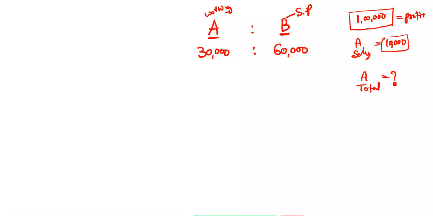So the given question: A and B started a business. A investing 30,000, B investing 60,000. B is a sleeping partner. At the end of the year, they get a total profit of 1 lakh rupees. A is a working partner, so A takes the salary of 10,000 rupees from the profit. Find out A's total share. Question ఎలా అయినా ఇవ్వవచ్చండి, నో ప్రాబ్లం.